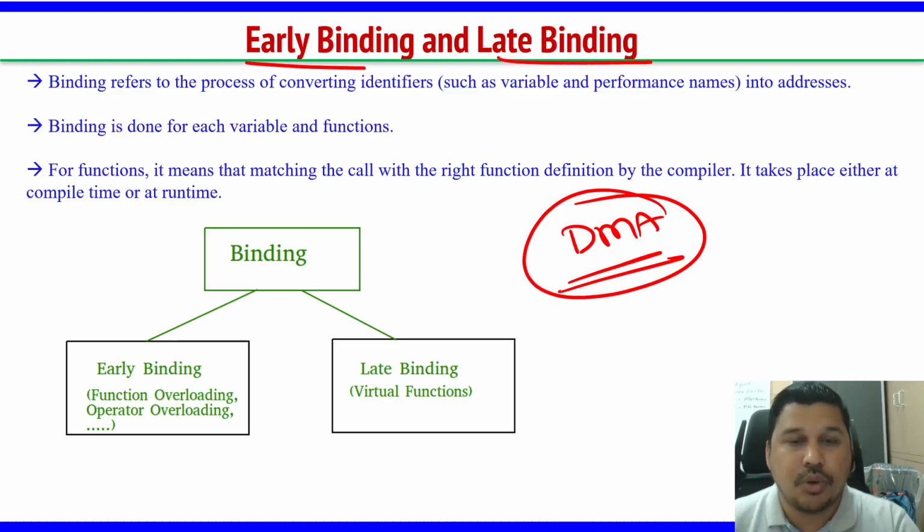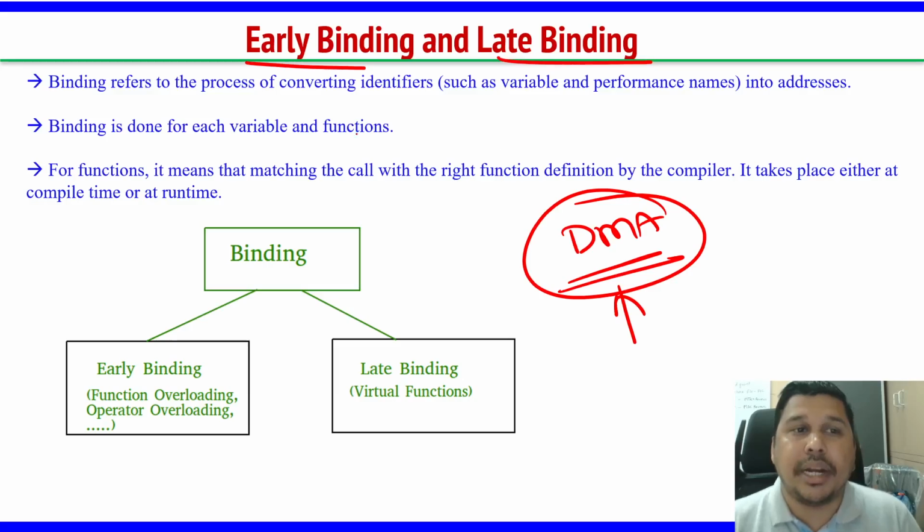Right. So it is called late binding, because memory is allocated only during runtime, not during the compile time. If you are using DMA techniques, memory is allocated during the runtime. So it can be considered late binding, right?